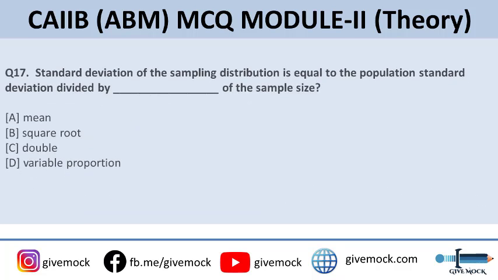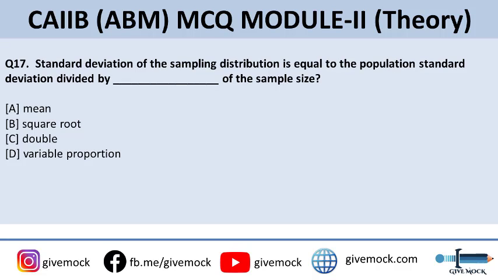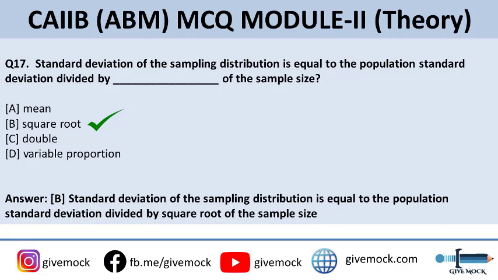Now coming up to the 17th question, standard deviation of a sampling distribution is equal to the population standard deviation divided by dash of the sample size. So this is actually a formula that has been converted into a one-liner question. The options are A, mean, B, square root, C, double, or D, variable proportion. The correct answer is B, square root.